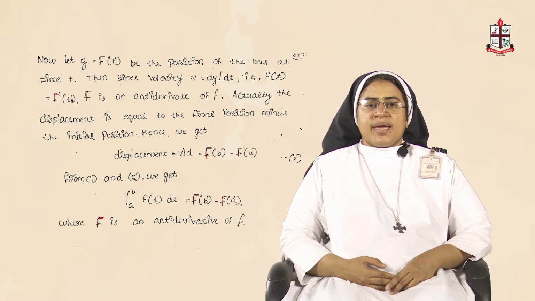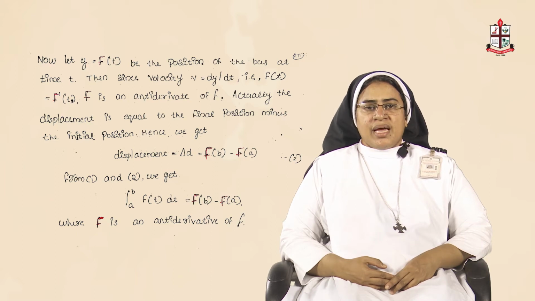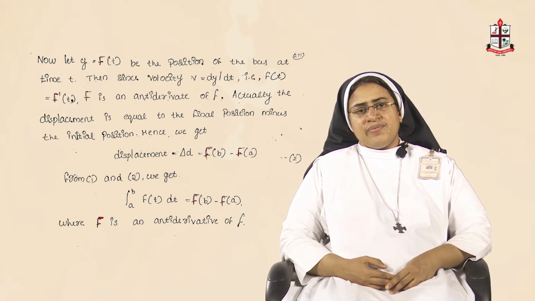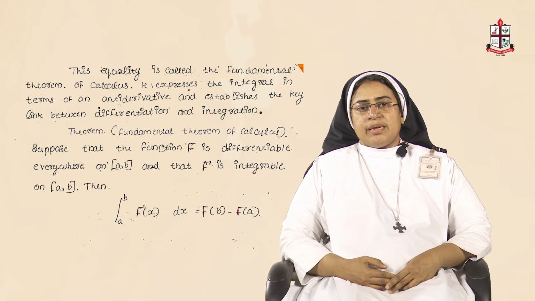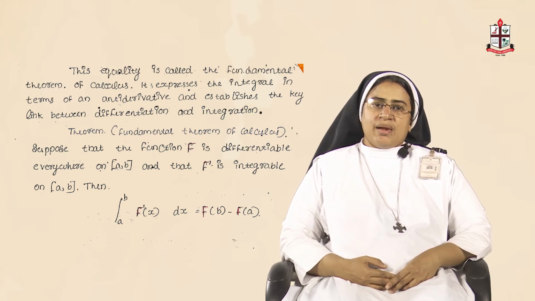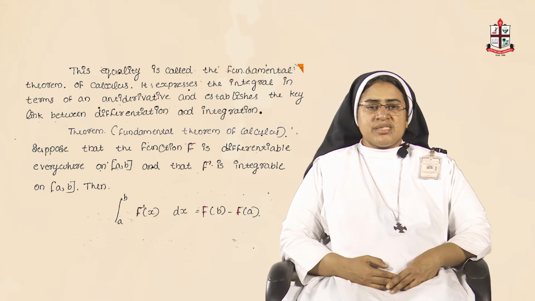So, from the two equations you can write integral a to b small f of t dt is the same as capital F of b minus capital F of a, where this capital F is called the antiderivative of f. This equality is named as the fundamental theorem of calculus. So, you can say that this fundamental theorem of calculus expresses the integral in terms of an antiderivative and which is established by the key link between the differentiation and integration.